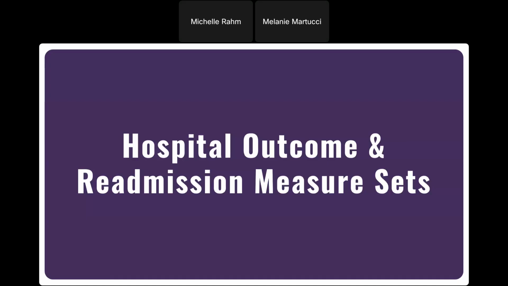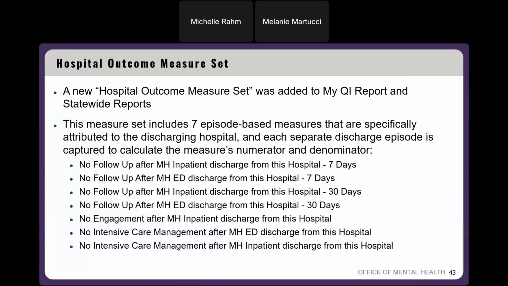Okay, we're flying. So the last new feature that I wanted to touch on today is the new hospital and readmission measure sets. So we've added a new hospital outcome measure set to my QI report and statewide reports this year. And this new hospital outcome measure set has 7 episode-based measures that are specifically attributed to the discharging hospital. We are calculating the numerator and denominator for these measures by discharge episodes, not by individuals. So I've included the list below showing what these new 7 episode-based measures are.